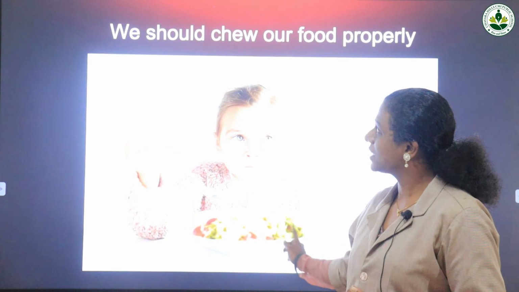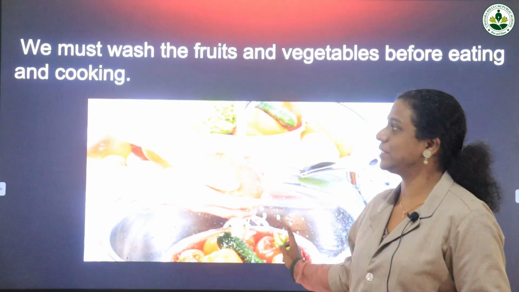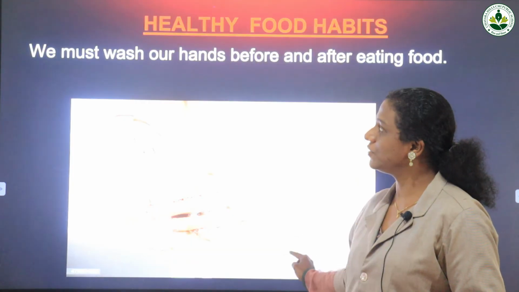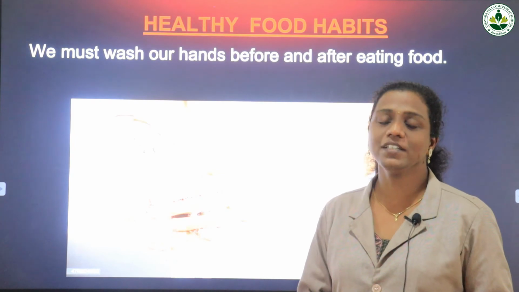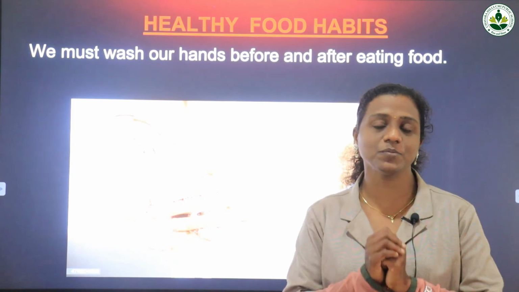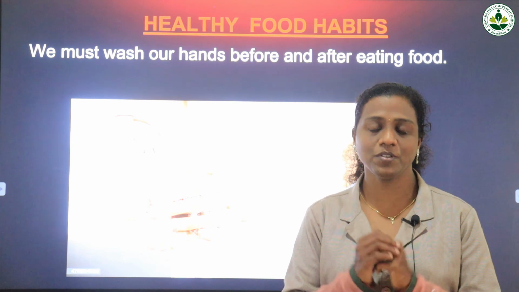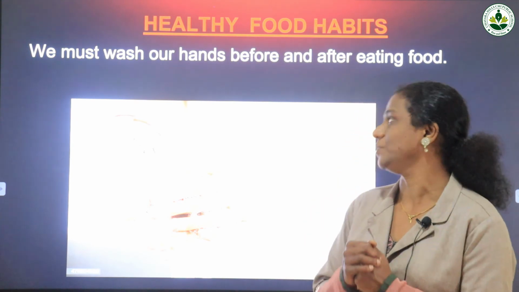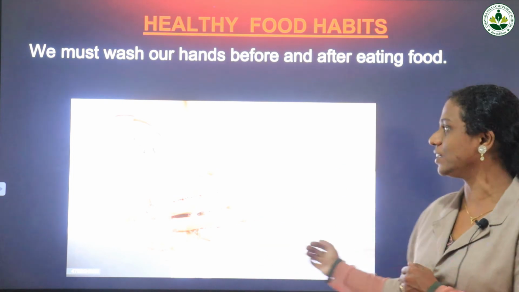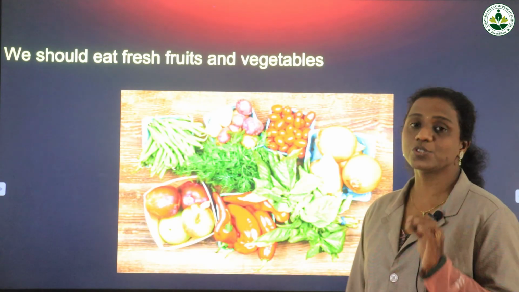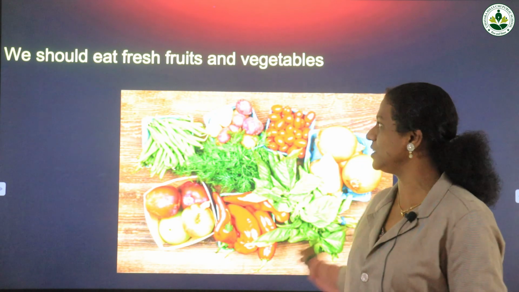So today we studied healthy food habits. We already studied different types of food items that are very good for our body. At the same time, we have to follow some habits also to make our body healthy. First, we must wash our hands before and after eating food. Next, we should eat fresh fruits and vegetables.